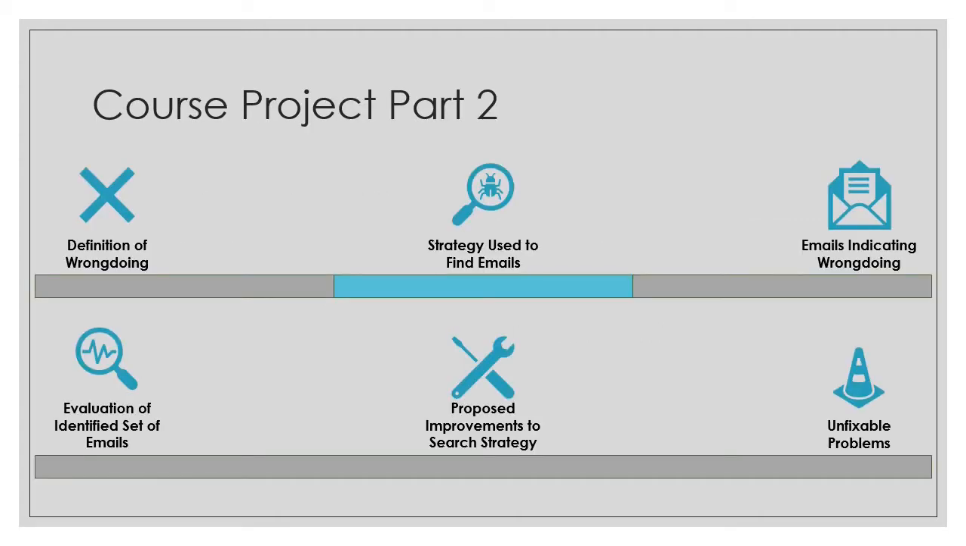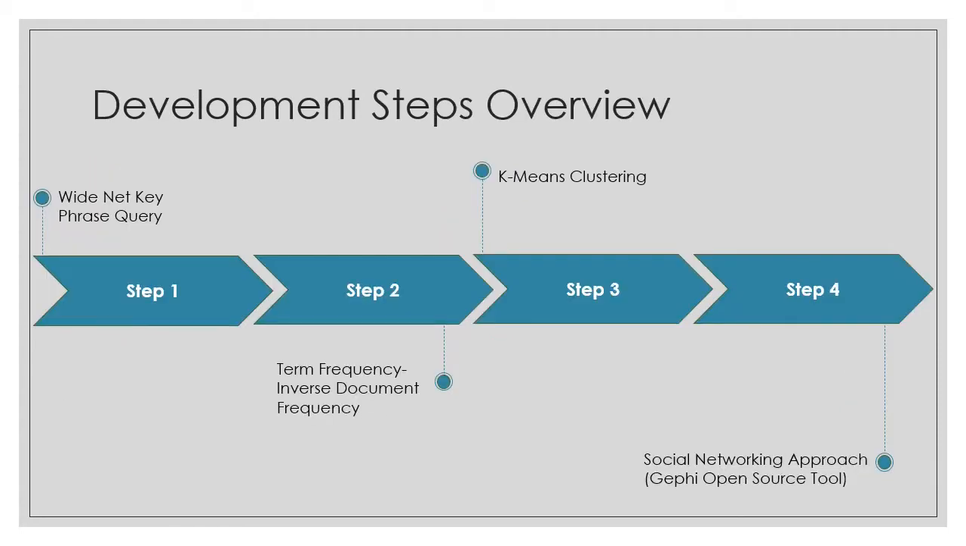Hello, I'm Stephen Campbell, and I will be covering the strategy that our group used. The strategy that we took consisted of 4 phases, with the first step being a WideNet key phrase query search that we did across the entire email corpus. The second step was a term frequency inverse document frequency analysis of all of the terms within the email subset. The third step was a k-means clustering of those terms. And finally, step 4 was utilizing a social networking graphing approach to better determine the players that were involved in the email exchanges.